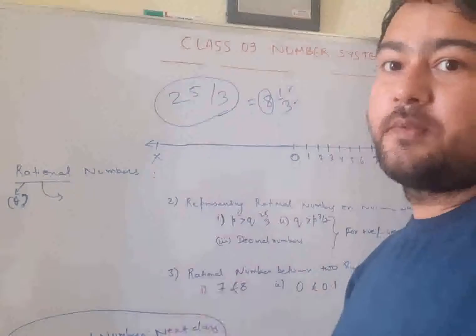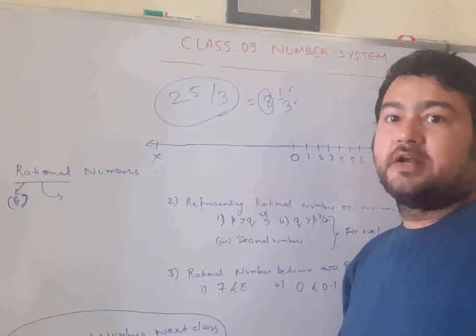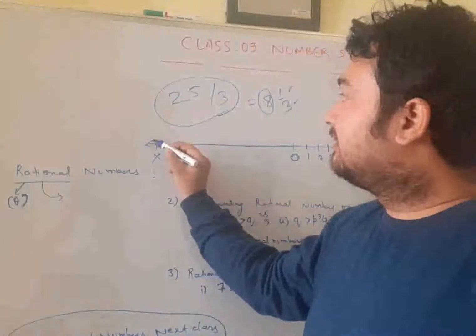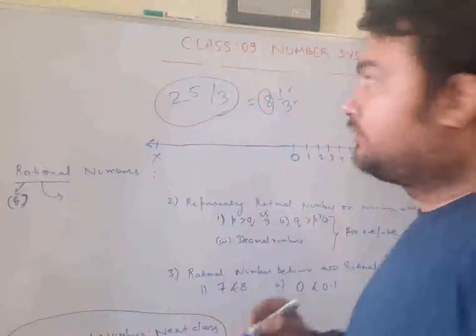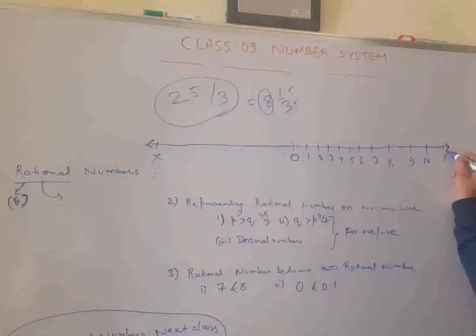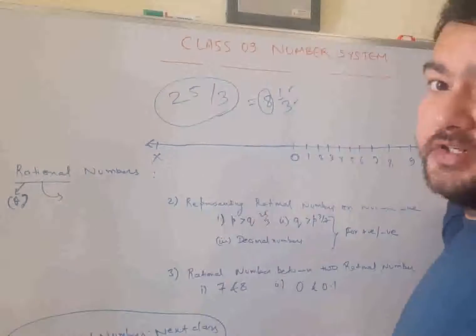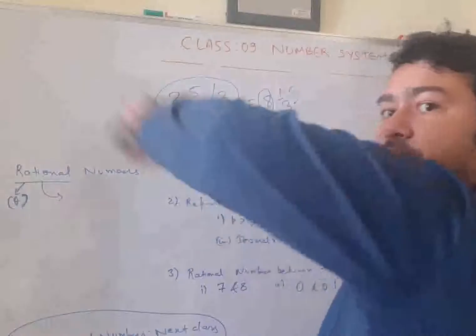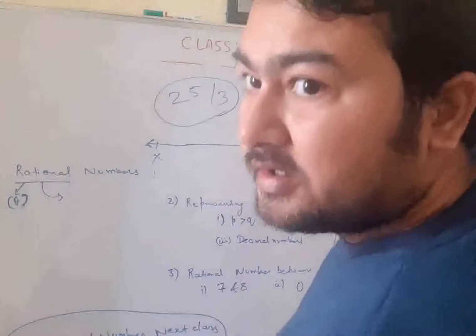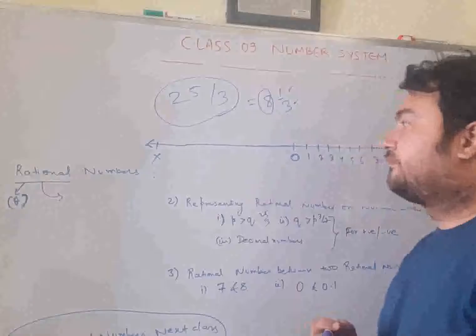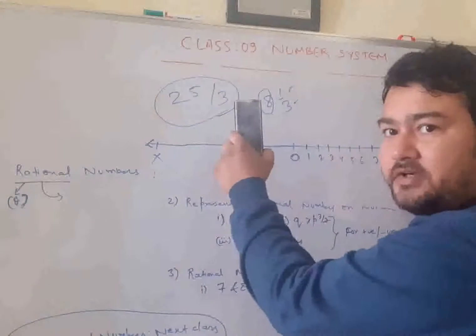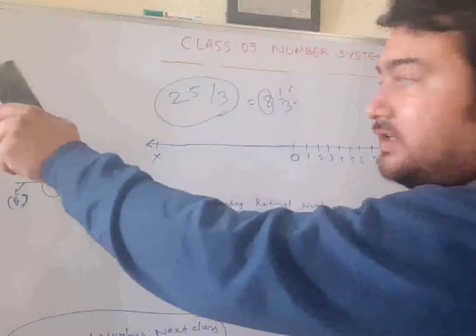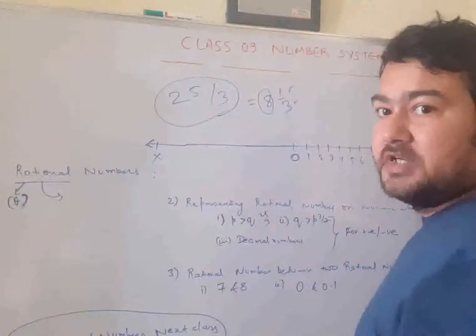Indefinitely means endlessly, and this is represented by the arrowheads. You see one arrowhead at this end and one at this end. What does the arrowhead represent? That this line is not limited to this space. It goes up to infinity in both directions. This is just a part of it, but the line goes from minus infinity to plus infinity.